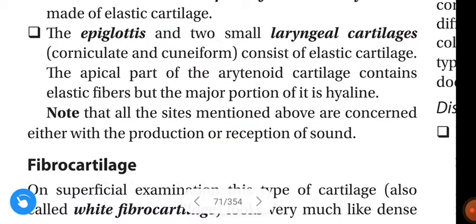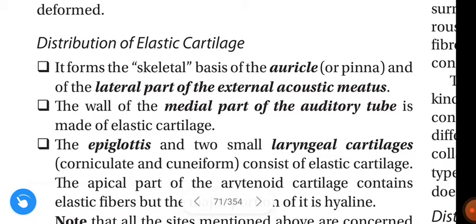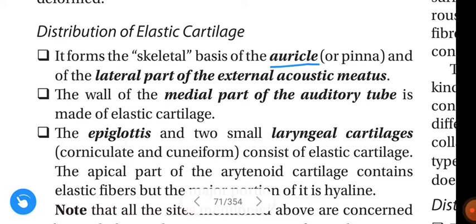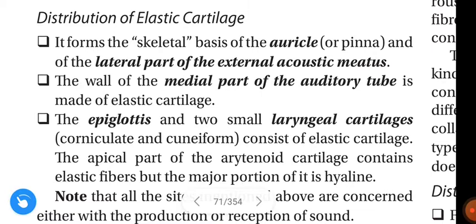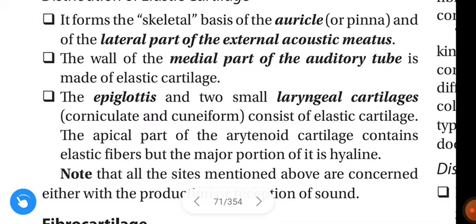Notice here, guys, that all the sites mentioned above are concerned either with the production or reception of sound. See the examples: auricle, lateral part of external acoustic meatus, medial part of the auditory tube, epiglottis, and two small laryngeal cartilages, corniculate and cuneiform.